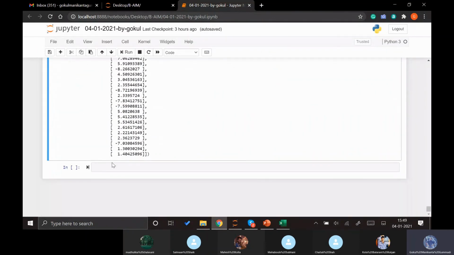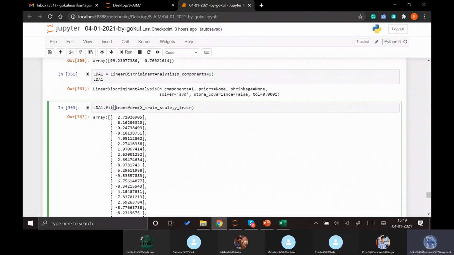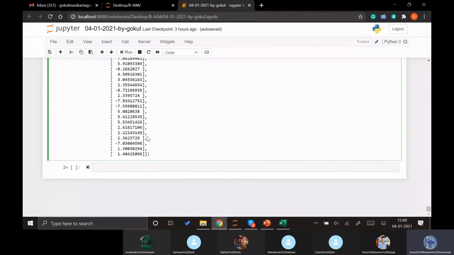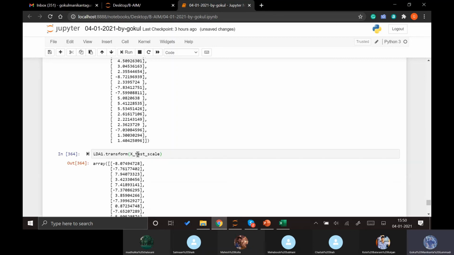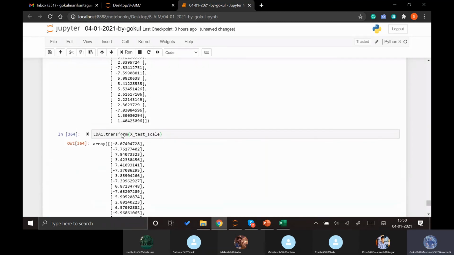The same fitting can be used for our test data set without fitting the test data set again. With just fitting the train data set, we apply LDA1.transform directly to our X_test_scale, which are the scaled values of the test data set.